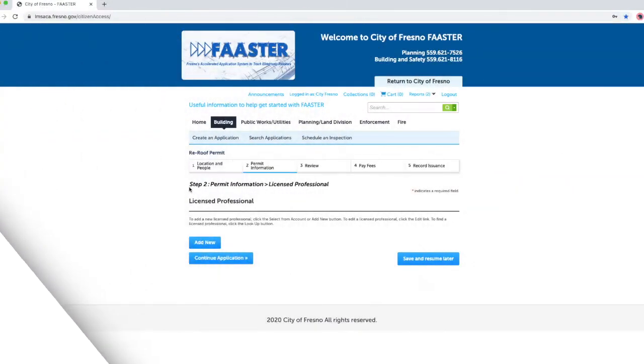Click on Continue Application. Step 2, continued. Permit Information, Licensed Professional. For online express permits, only continue to move forward if you are a licensed professional.